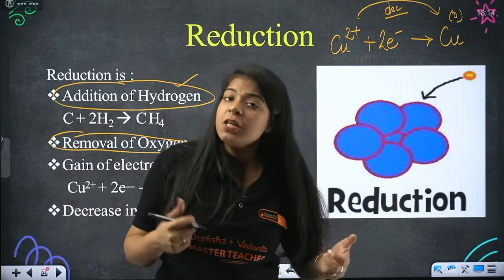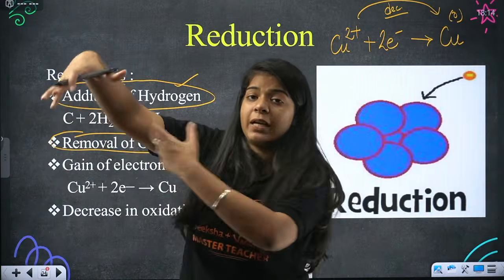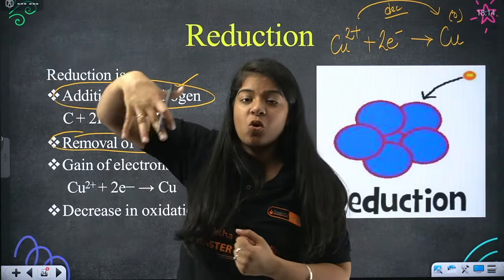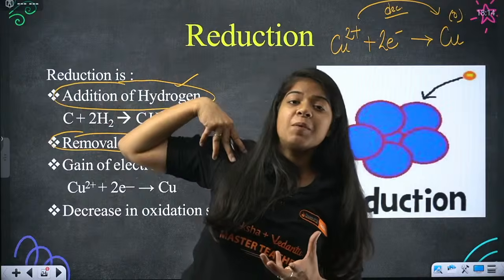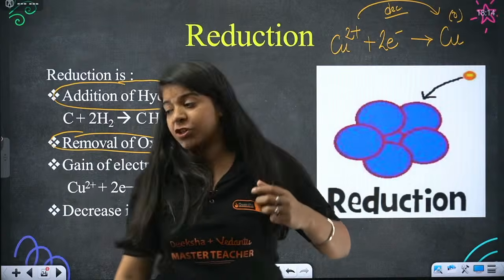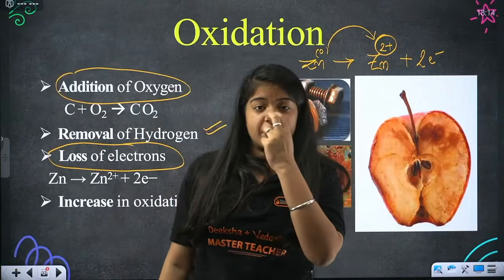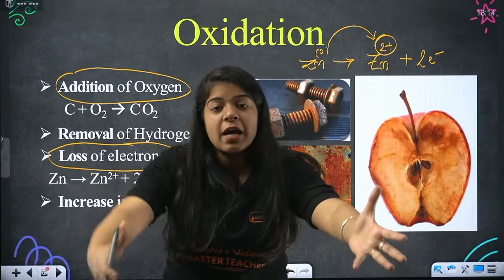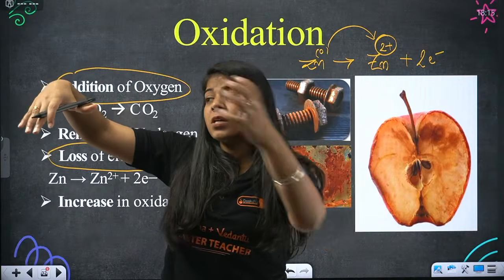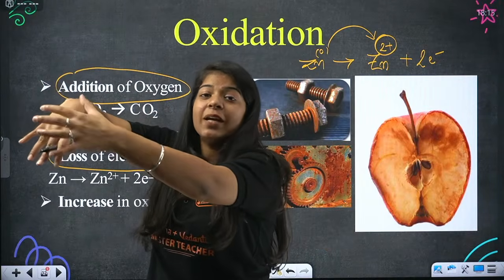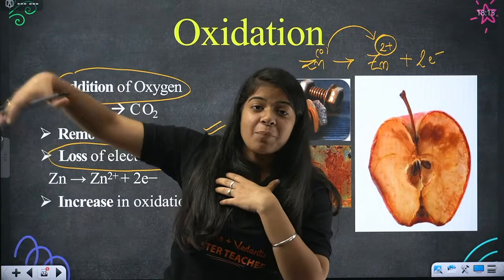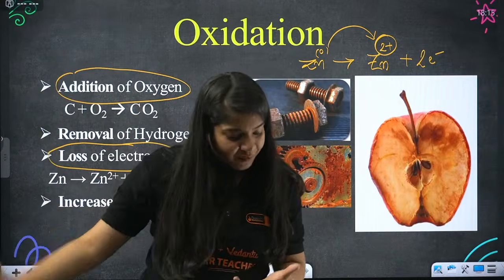And what is a reducing agent? Simply the thing that helped me gain hydrogen or lose oxygen or gain electrons, that thing is called a reducing agent because it helped me reduce, right? Now see, in oxidation, I am losing electrons. Those electrons are gained by this reducing agent. So I am losing electrons, this agent is gaining electrons. Gaining electrons is reduction, losing electrons is oxidation. So in me oxidation happened, but in this thing reduction happened, right? Understood?